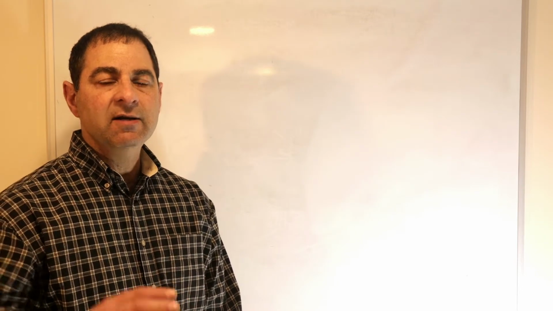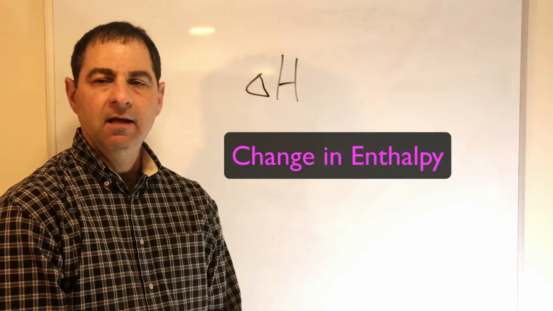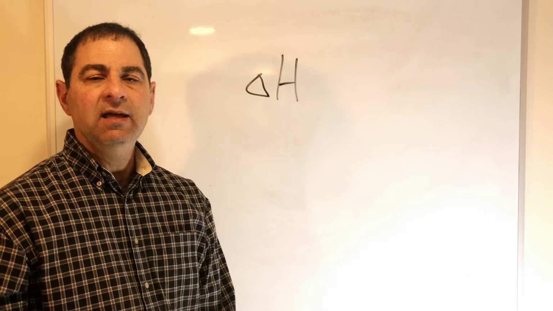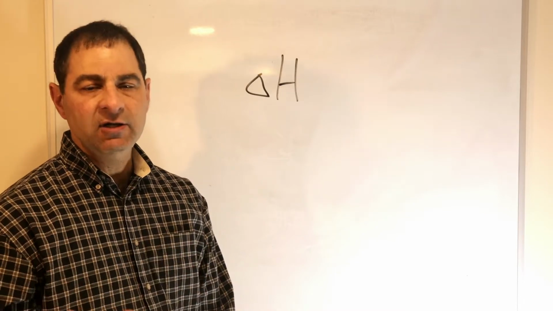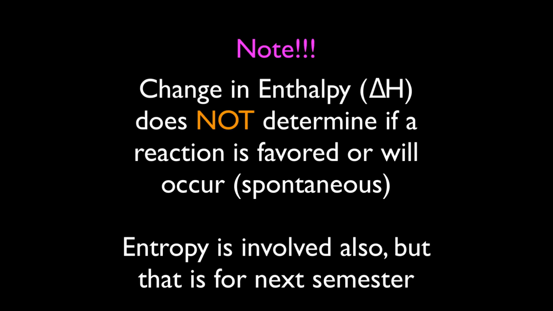We're going to focus, though, now on the relationship between those reactants and those products. And we call this energy change in the reaction delta H, or change in enthalpy. This enthalpy, in addition to the entropy, will add to the entire amount of energy that we're going to look at. But right now, we're going to focus on this enthalpy. And we're going to look at two specific examples.